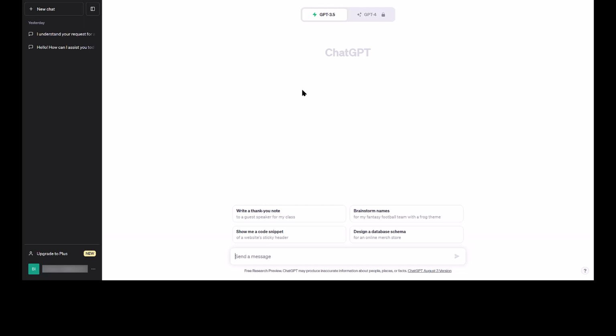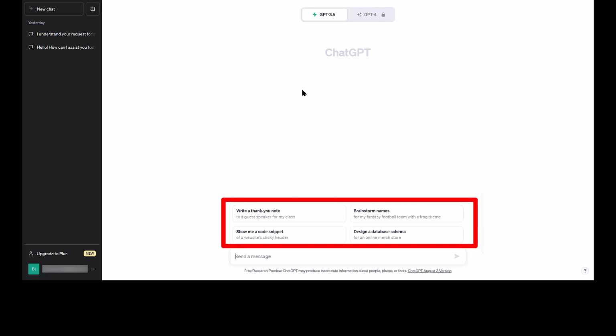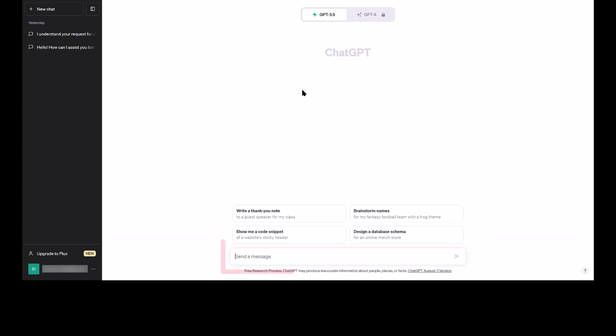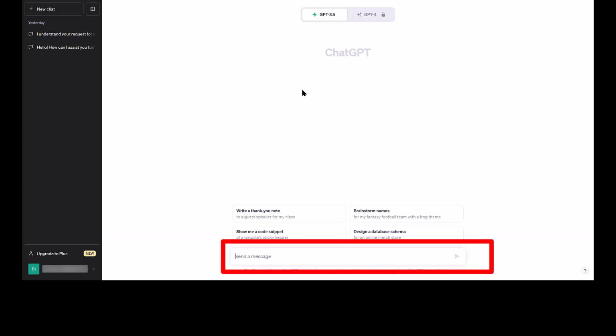This is the ChatGPT interface as of September 2023. At the top, you can see which model you are chatting with. GPT-4 is the paid model. ChatGPT provides some sample starter prompts just above the prompt input window. The prompt input sits at the bottom of the page. You start your conversation here with a prompt.